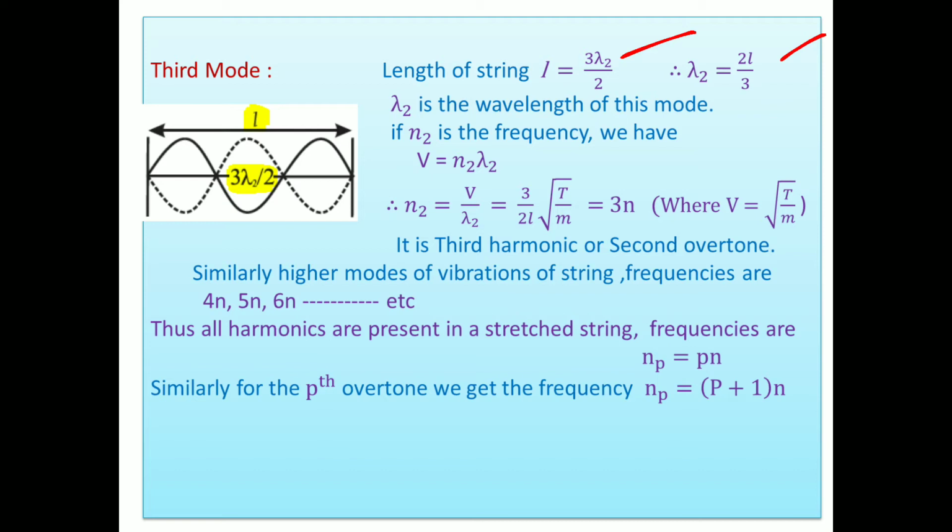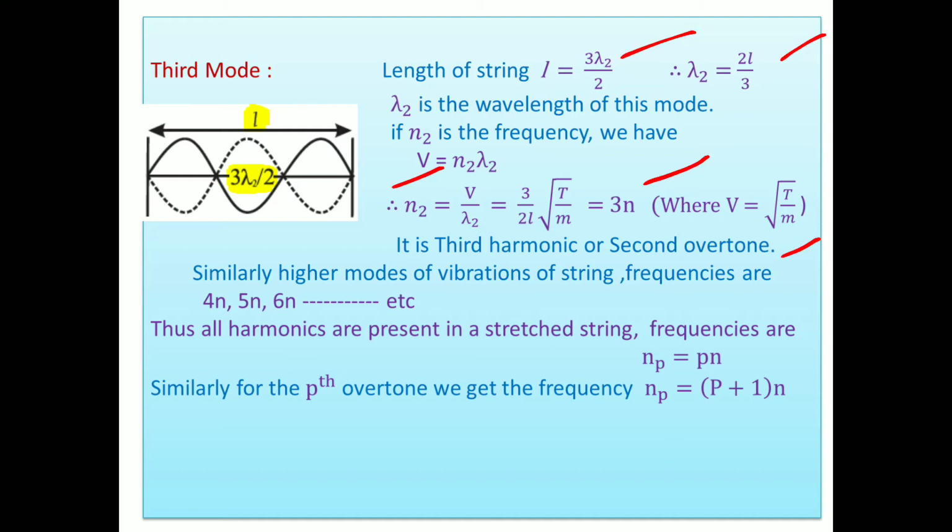N2 is the frequency. Then we get velocity, similarly V equals N2 lambda 2. So N2 equals V upon lambda 2, which equals 3 upon 2L, same square root of T upon M. So 1 upon 2L square root of T upon M is N, so it is 3N. 3N means we consider the third harmonic and second overtone.